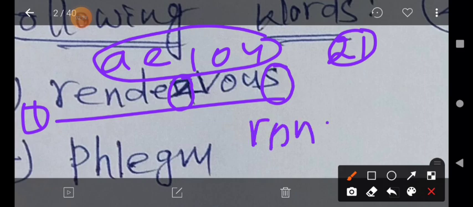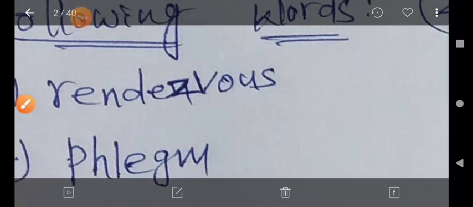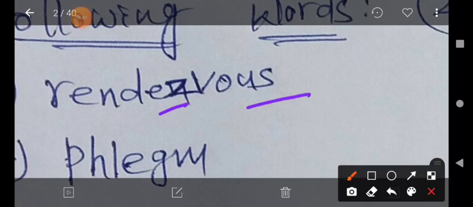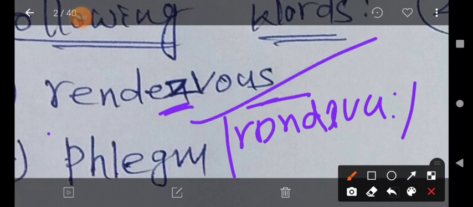Rendezvous. Rendezvous is the correct pronunciation. Even though this word consists of so many letters, the silent letters are Z and S. The sound should not be pronounced. The correct pronunciation is rendezvous. This is a phonetic transcription. Please read rendezvous. Rendezvous is the correct pronunciation, my dear students.